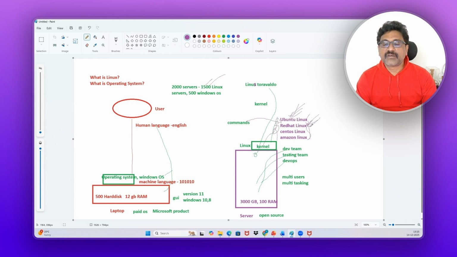Because Red Hat will give support. The Red Hat company will give support if you purchase Red Hat Linux. Ubuntu will not support, so that's the reason it's free, completely open source. But in our real life projects, if you get any OS related issue in a Linux operating system, your team will get it.